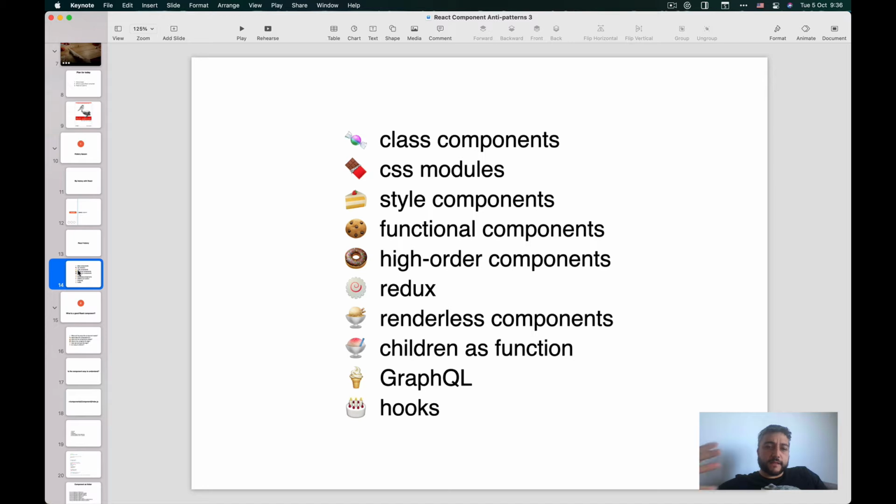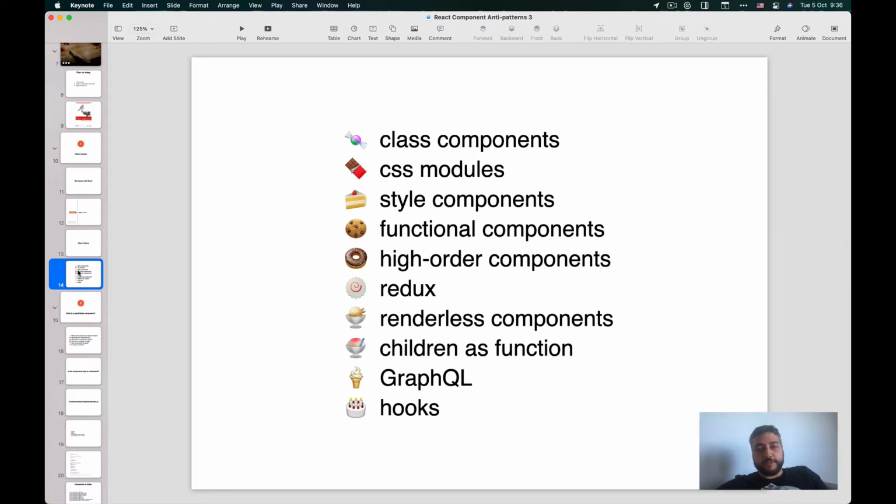And here are some of the changes in the React history itself. React started as class components, like everything was a class. There were lifecycles. There was the introduction of CSS modules. Initially, React was not very opinionated about CSS.